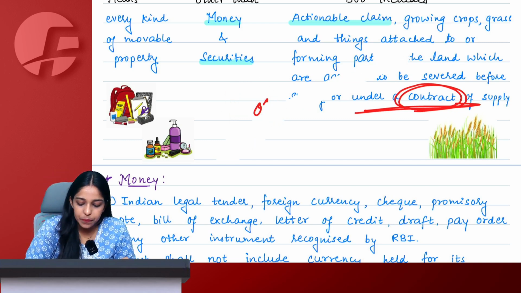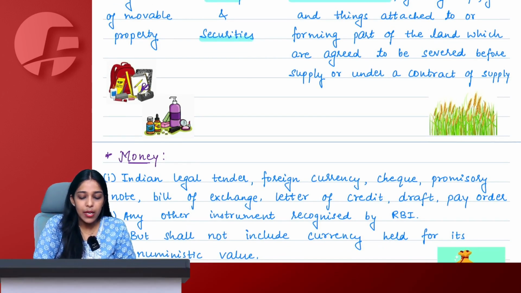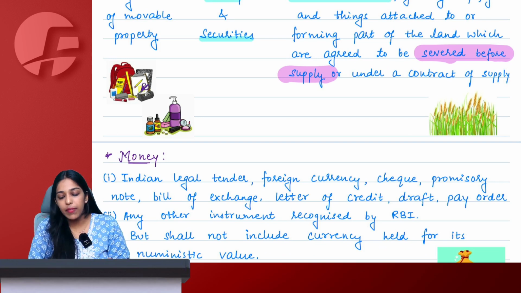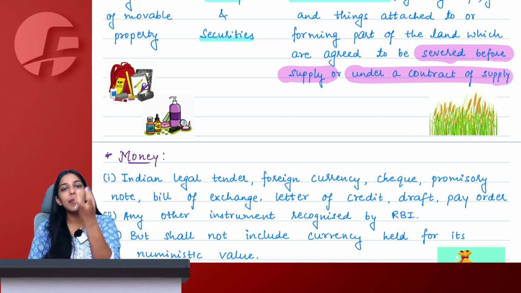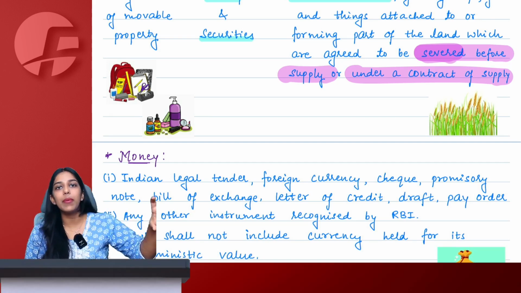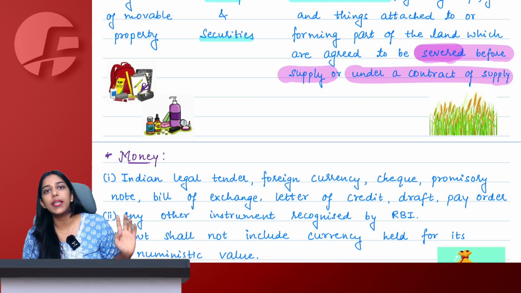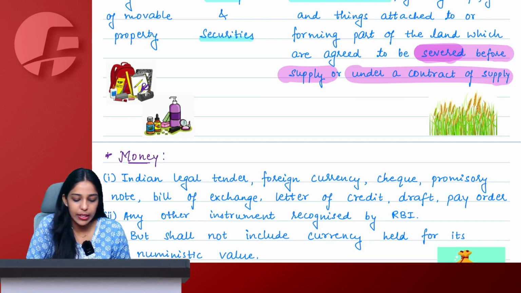Arun, is it clear? Yes, ma'am. So if you sever it before supply or you sever it under a contract of supply, the main term here is sever, means to cut. You are cutting them away from land in order to make supply or under a contract of supply. In both cases, it will be considered as goods only.